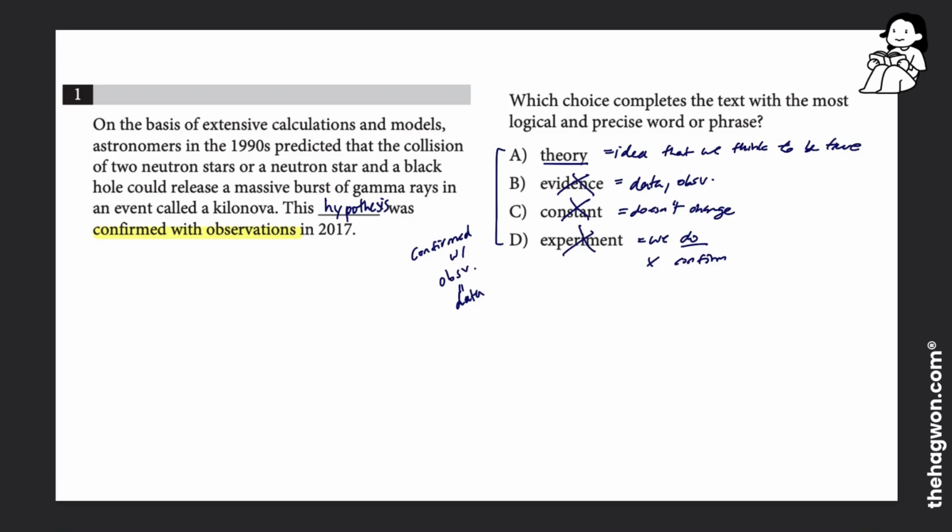Now the other way you could have solved this question, which would have taken slightly longer, is if you had read the sentence before. You would have noticed that it's talking about how astronomers have predicted this collision of stars that's called a kilonova. And so we're referring back to this prediction that was confirmed. The prediction is the prediction of the collision, that was confirmed in 2017.